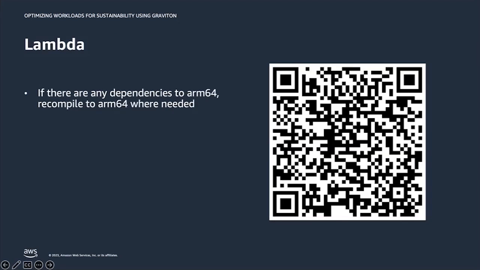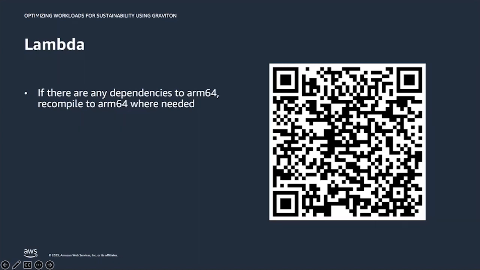Okay, Lambda. If your functions don't use architecture-specific binaries, including in their dependencies, you can switch from one architecture to the other. So you can simply switch from x86-based Lambda functions to Graviton-based Lambda functions. This is often the case for many functions using interpreted languages such as Node.js and Python, or functions compiled to Java bytecode. So again, typically this will just work with Lambda managed runtimes or base images.